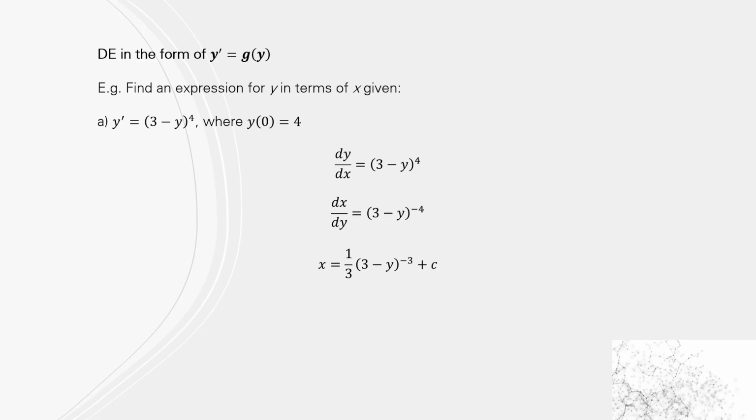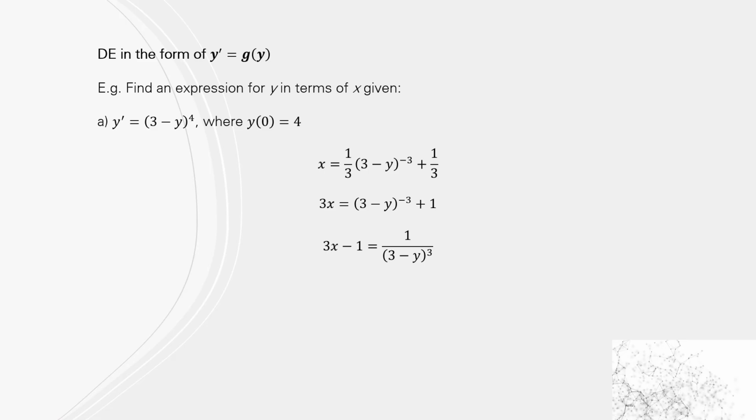So that gets us x equals 1/3 (3 minus y) to the minus 3 plus c. Now we're given that y of 0 equals 4. That means that when x is 0, y equals 4. So we substitute it in and find the value of c. So we substitute x is 0 and y is 4. Note that inside that bracket you're going to get minus 1 to the power of minus 3. So that's going to be a negative. So when you add it to the other side, c will equal 1/3.